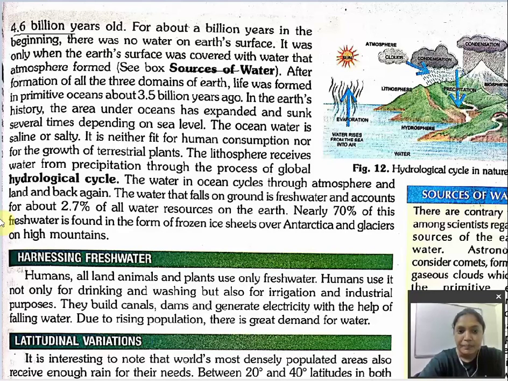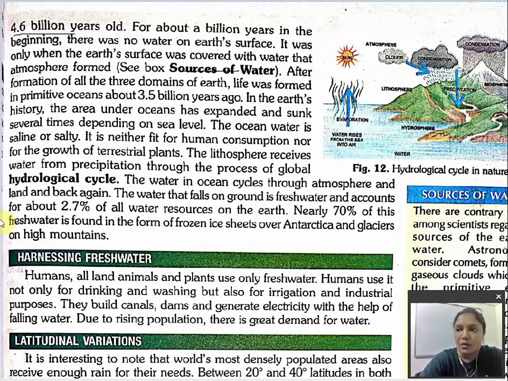Water evaporates when it gets too hot, when the sun shines very much. Water evaporates from the sea. Then it becomes cloud. And after cloud, what happens? It starts raining, right?